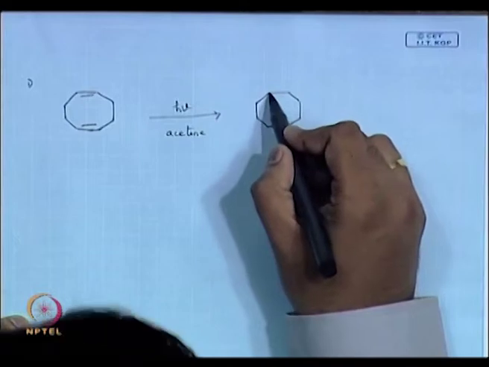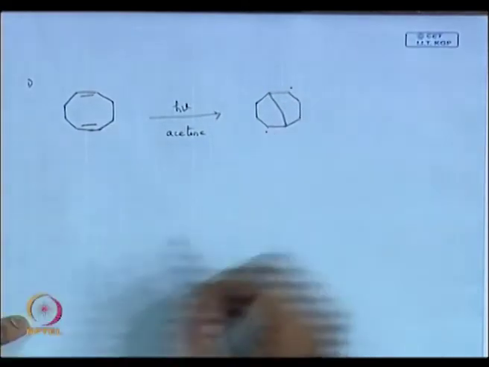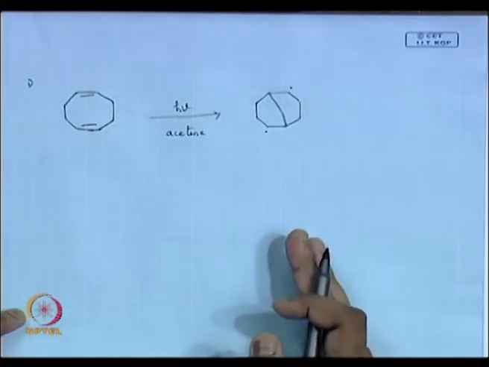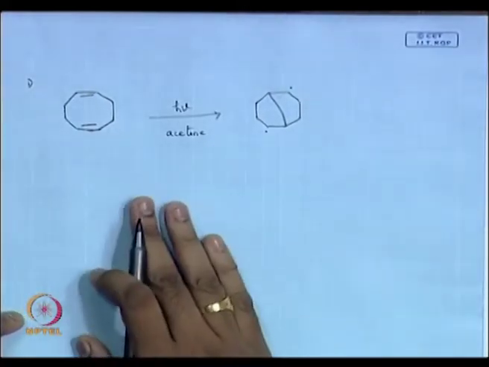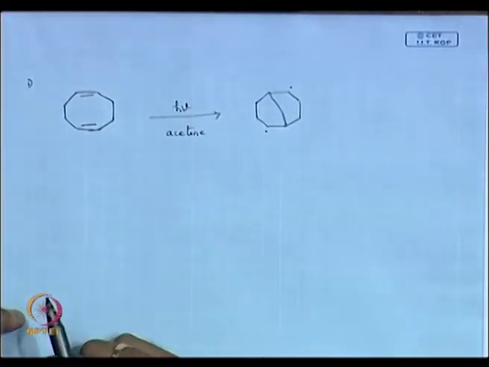So, I get a radical, because it is radical chemistry, okay, because I am doing it in acetone. So, it mostly goes by radical chemistry.